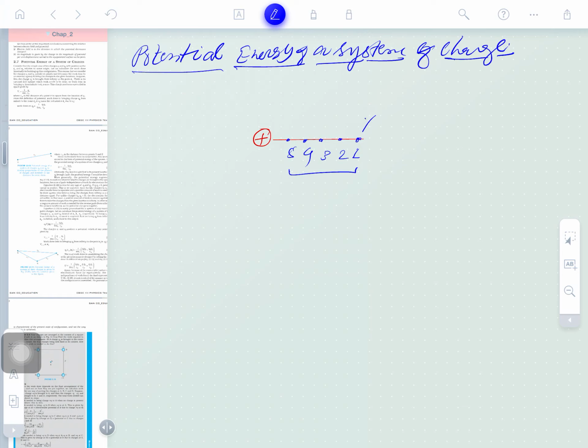So obviously, if we want to bring a positive test charge to point 1, a different amount of work needs to be done. At different points, different work is to be done: W1, W2, W3.